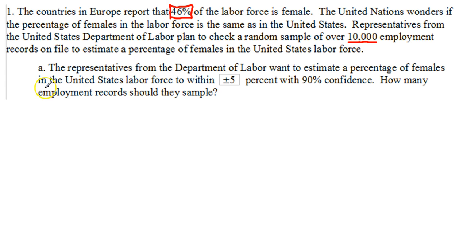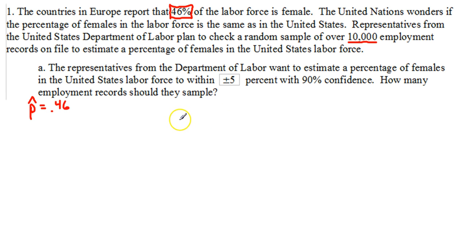Well, what we've got is a p hat, or a sample proportion, that was taken in Europe, and we're going to use that to build a confidence interval for the proportion in the U.S. They want to estimate a confidence interval with 90% confidence, and they want to be within plus or minus 5%.